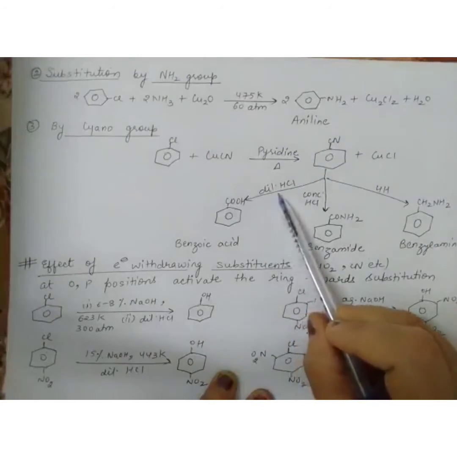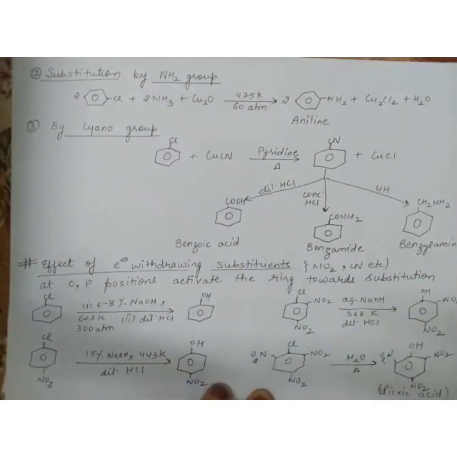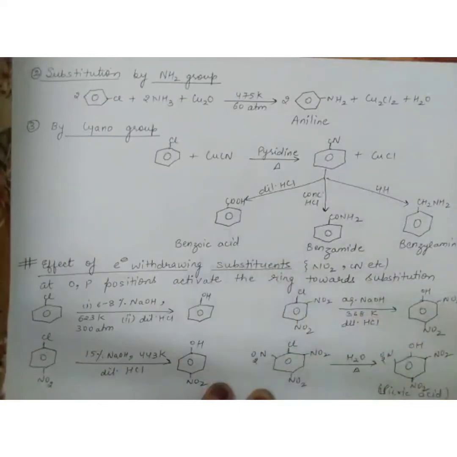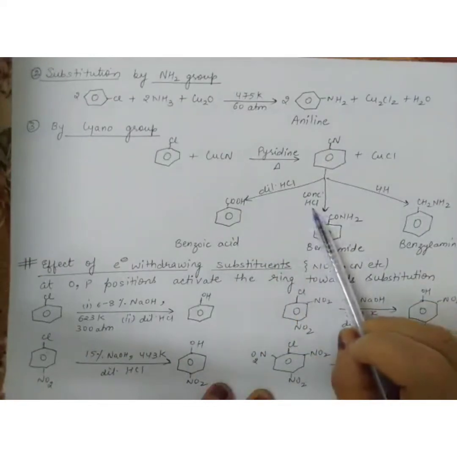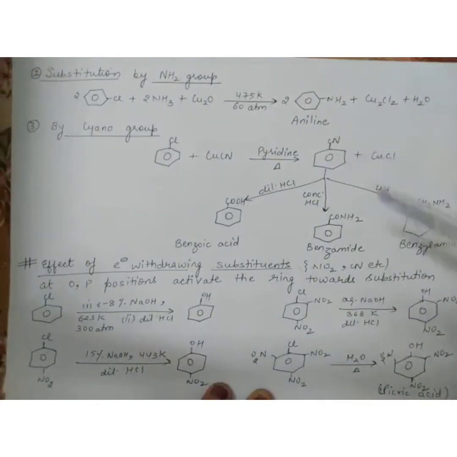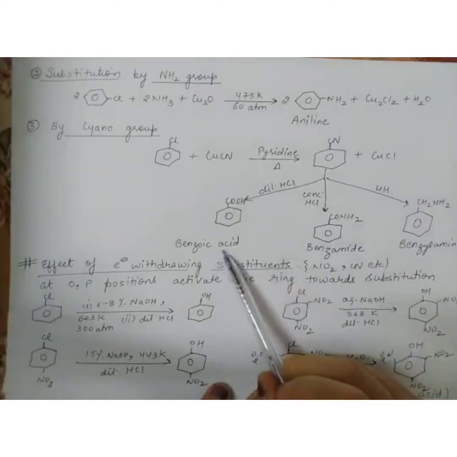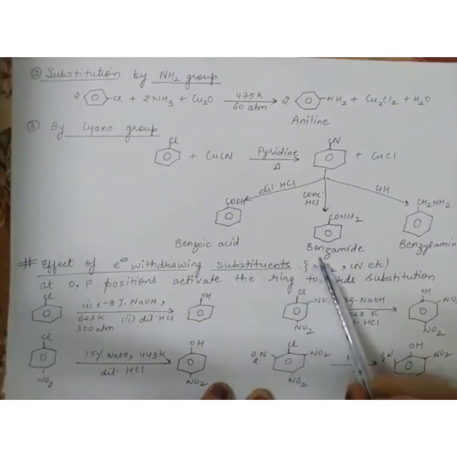Now complete hydrolysis is carried out in the presence of dilute HCl. What will happen? The cyano group will change to COOH group. Partial hydrolysis is done in the presence of concentrated HCl. What happens? Cyano group is replaced by CONH2. This is amide group. So this compound is benzoic acid, this compound is benzamide,